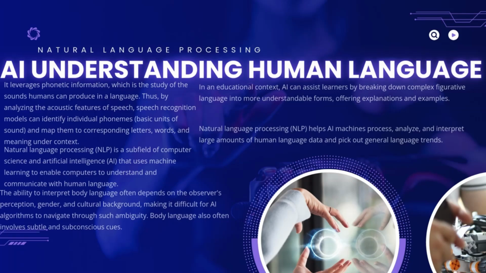Natural language processing, NLP, is a subfield of computer science and artificial intelligence, AI, that uses machine learning to enable computers to understand and communicate with human language. Natural language processing, NLP, helps AI machines process, analyze, and interpret large amounts of human language data and pick out general language trends. The ability to interpret body language often depends on the observer's perception, gender, and cultural background, making it difficult for AI algorithms to navigate through such ambiguity. Body language also often involves subtle and subconscious cues.